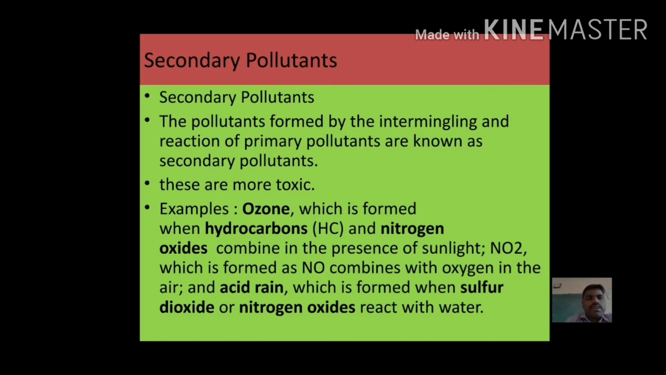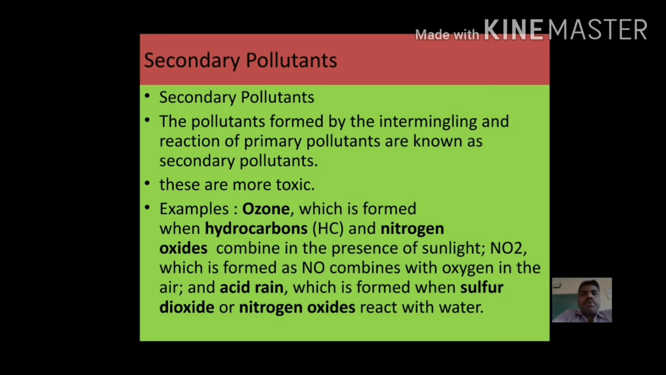Next one is nitrogen dioxide, which is formed when nitrogen oxide combines with oxygen in the air. And one more thing, sulfur dioxide also forms in the same way. Sulfur oxide reacts with the air and forms sulfur dioxide. These are examples of secondary pollutants: nitrogen dioxide, ozone, sulfur dioxide, and carbon dioxide.